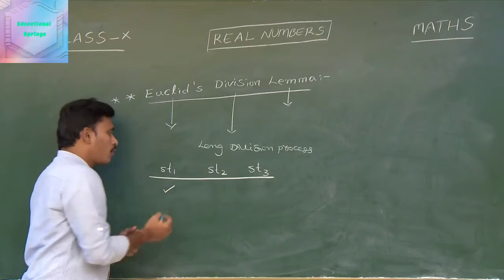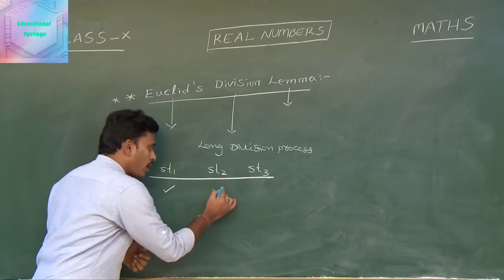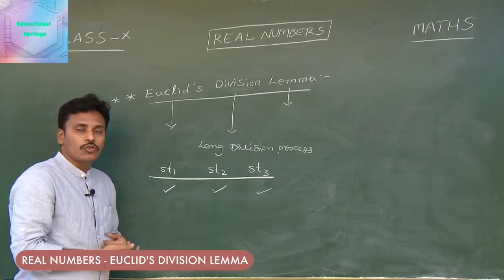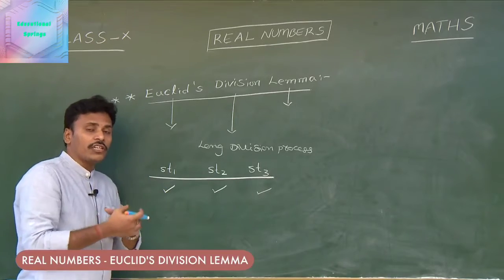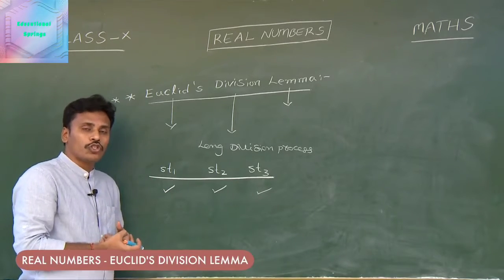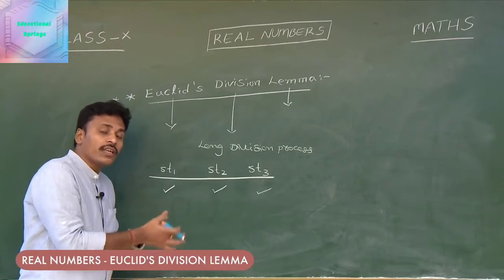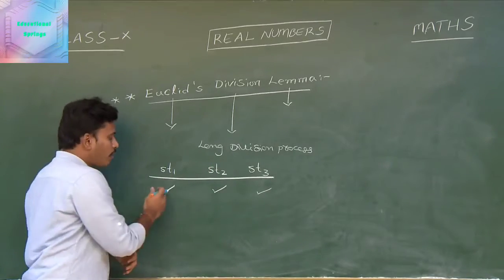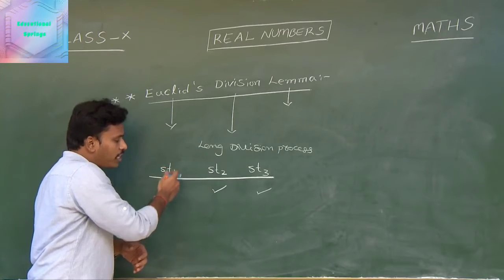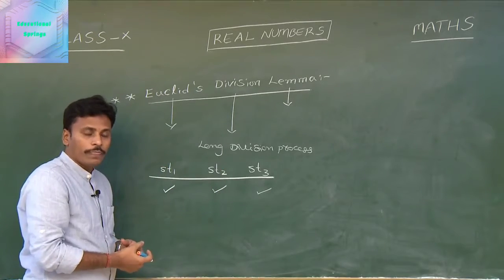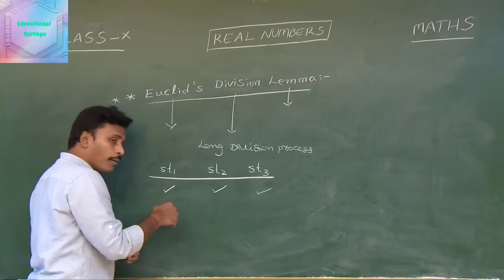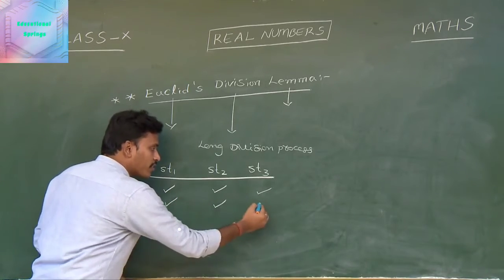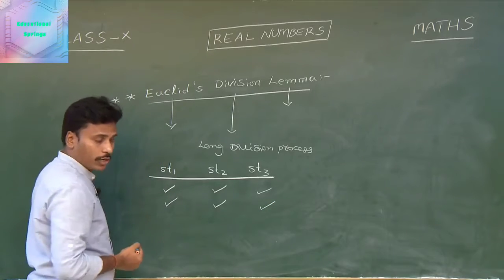First chocolate to the first student, and next chocolate to the second student, and another chocolate to the third student. Since my intention is distribution of those chocolates to the students equally, I will do the work equally. See, each student gets 1 chocolate now, and then I will start giving more chocolates, another chocolate to the first student, and then for the second student, and then for the third student.